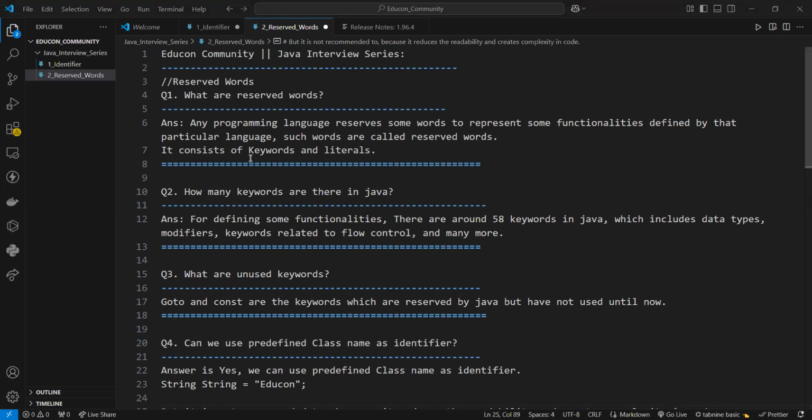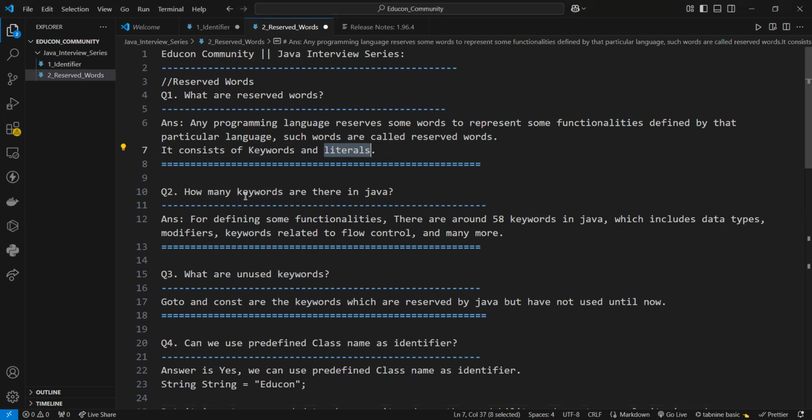So we have already covered the identifier in the previous series, and now we will discuss the reserved words related interview questions. The first one is, what are the reserved words? Any programming language reserves some words to represent some functionalities defined by that particular language, and these kinds of words are called reserved words. It consists of two things. The first one is keywords and another one is literals.